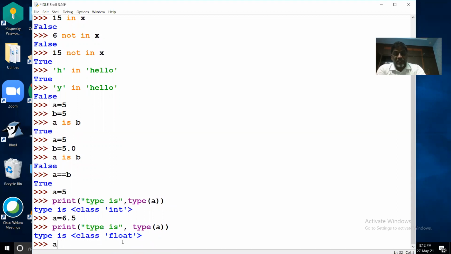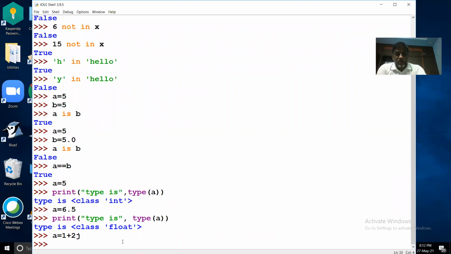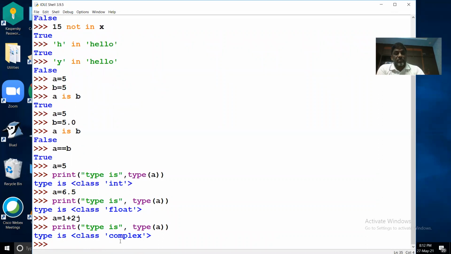Now let us define it with a complex number, 1 plus 2j, something like this. Then I will print the type of A with a message, type is, comma, the function type of A. It is a class complex type.